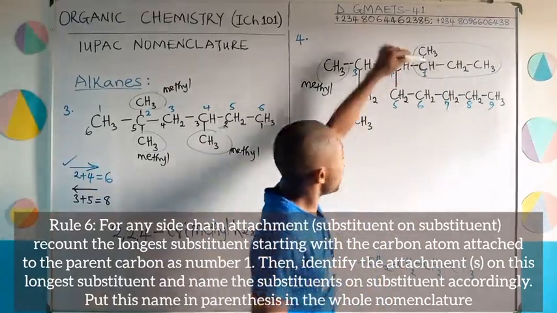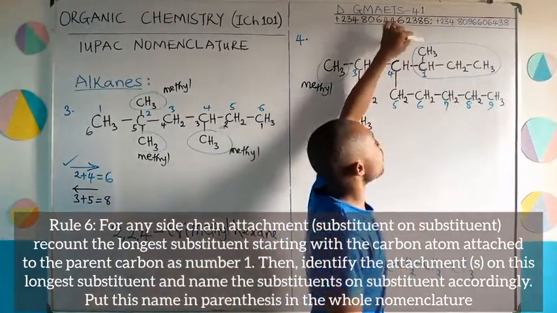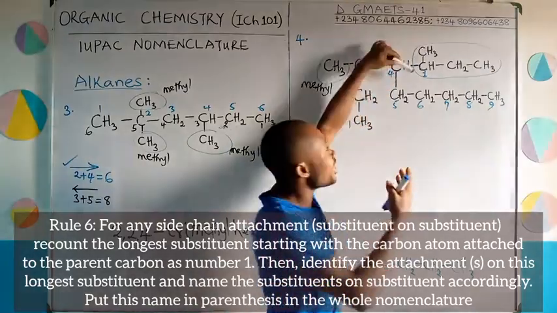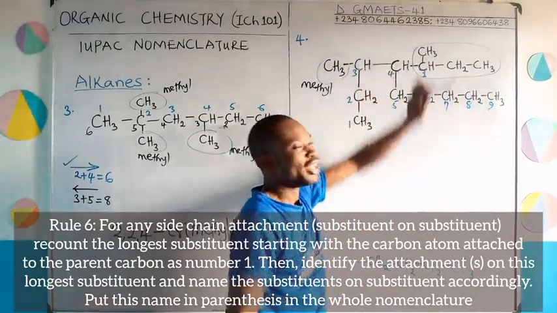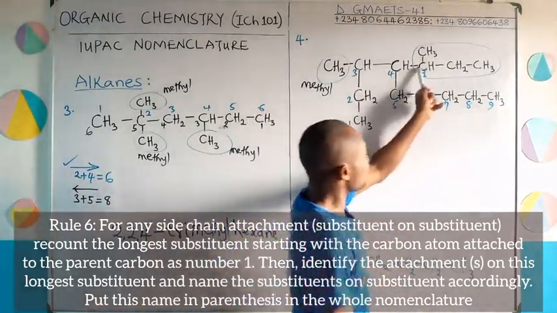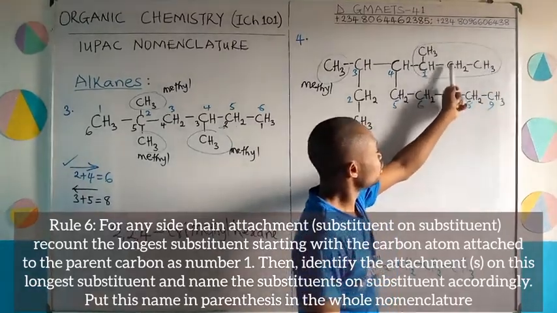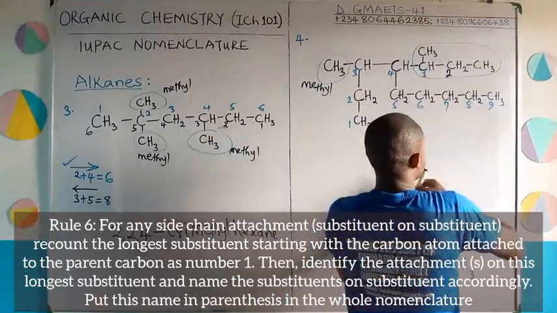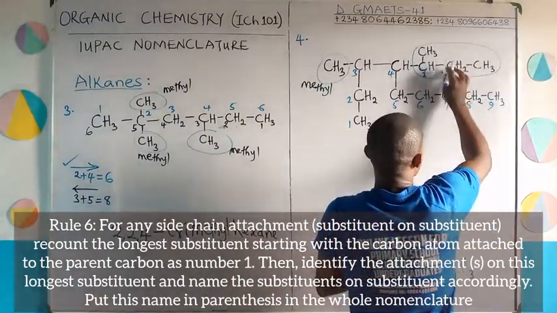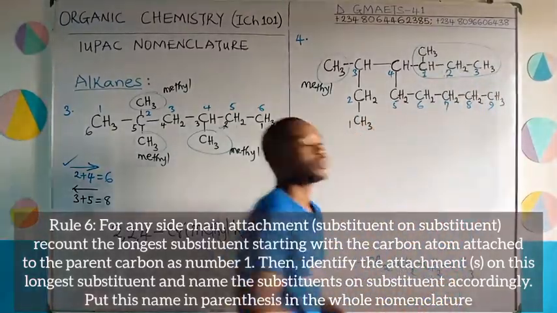So let me ask you, you have 1. Would you go this way as 2? Is that the longest direction of the chain in this substituent? No, that's good, but if you go this way, you have 3. 1, 2, and what? 3. Good. Which means I'm going to go in that direction. Then I have 2, and here 3.